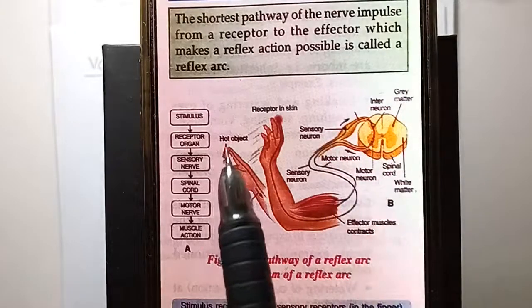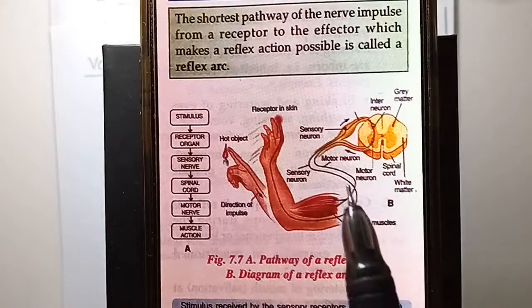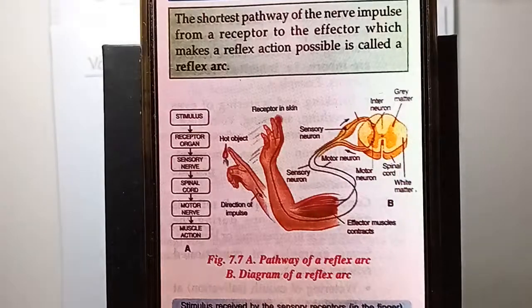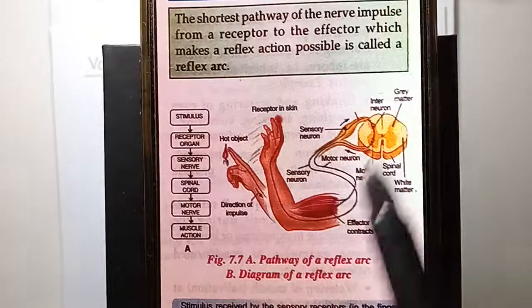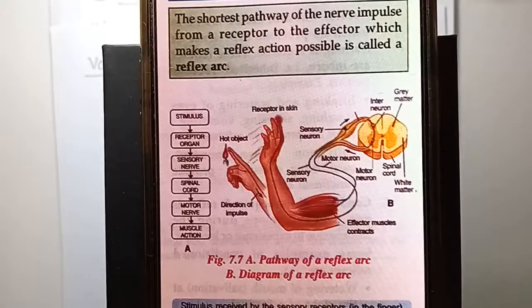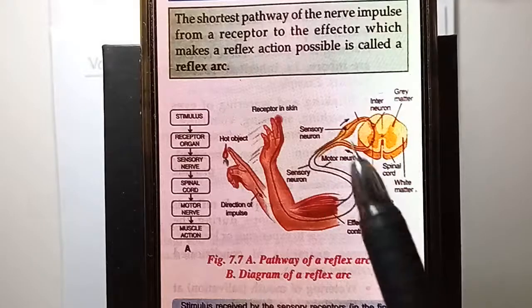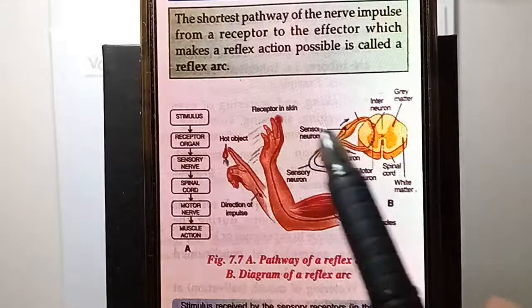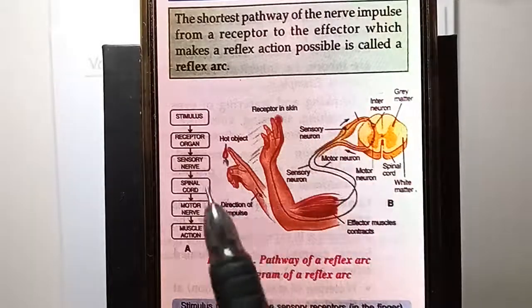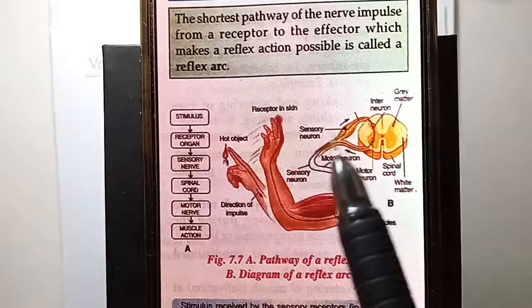So जैसे ही आपने hot object को touch किया, your sensory receptor generated an impulse, which is going to the spinal cord. ये spinal nerves के through spinal cord में जा रही है. Now the impulse arrives here at the nerve ending of the sensory neuron. You can see a sensory neuron here. ये है sensory neuron. So यहाँ से impulse आया और यहाँ पहुँचा sensory neuron के पास.